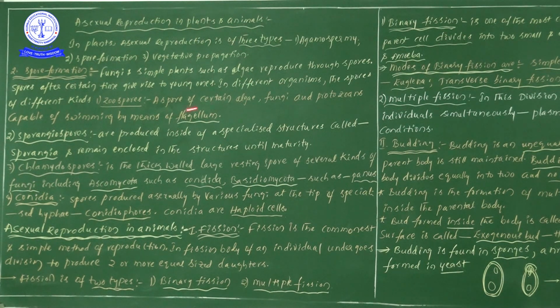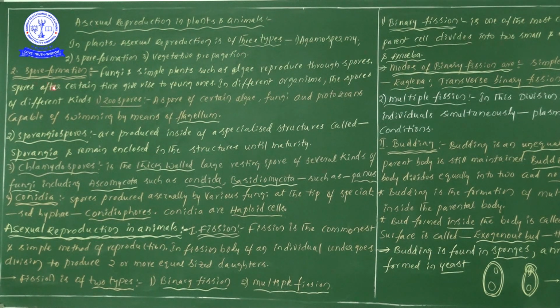Right. Now let me revise this entire information. What information have we discussed till now? In plants, how many types of asexual reproduction are there? Three types: first agamospermy, second spores formation, and third vegetative reproduction.